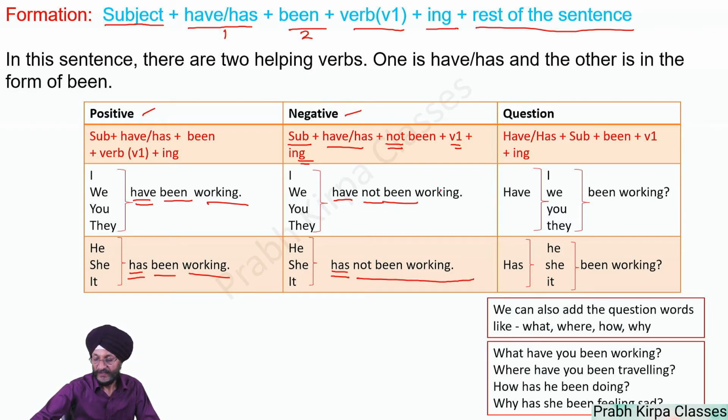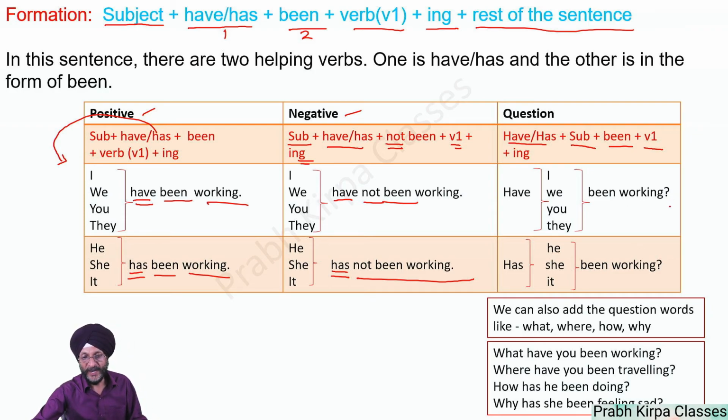When we are to make a question of present perfect continuous, then have and has occupy the first place at the start of the sentence. For example, have I been working? You will see the question has started with have or has, then comes the subject. The subject may be I, we, you, or they, or it may be he, she, or it. Then comes been, and then comes the first form of the verb plus ing. Please don't forget to add a question mark at the end of the sentence.